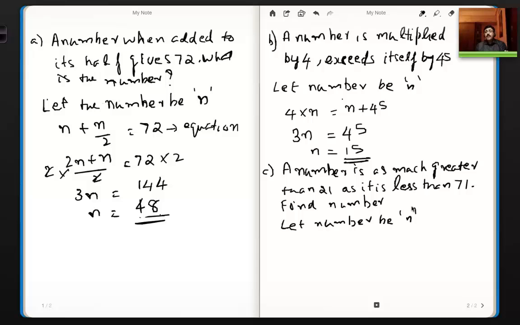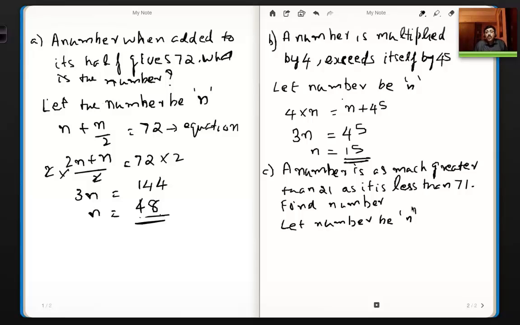The first statement is saying a number is as much greater than 21. Greater than 21 means the number definitely is greater than 21. And it is as much greater than 21 as it is less than 71. So how much is it greater than 21? That can only be determined by finding the difference.